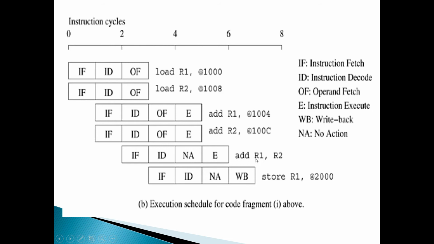So I am allowed to issue only one instruction, obviously after issuing the first 4 instructions in the sequence. I have issued add R1, R2 at time unit 2. Go ahead, and in the next time unit, the 3rd cycle, I have issued the store. So that is the dependency. I hope it is clear.